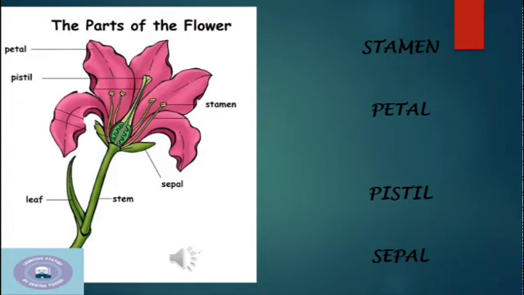Then there is the stamen. Stamen is the male part of the flower. Then you can find sepals. Sepals are small leaf-like parts growing at the base of petals. And you can also see the pistil. This is the female part of the flower.